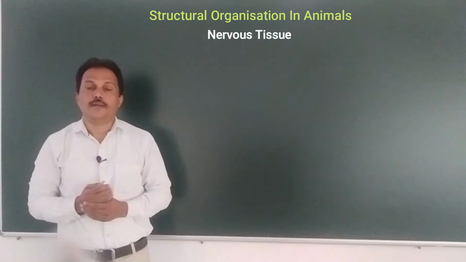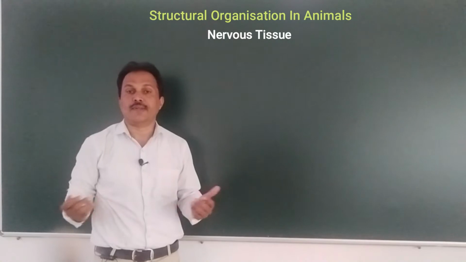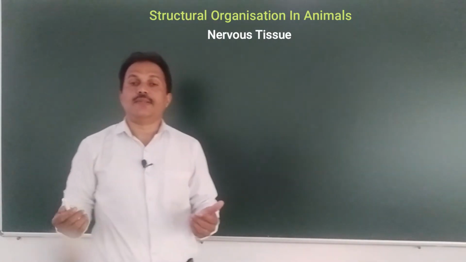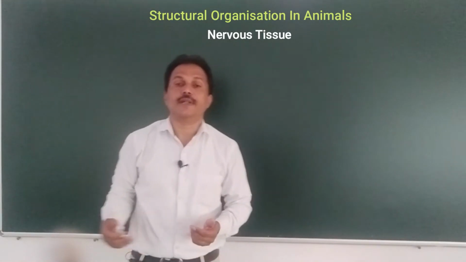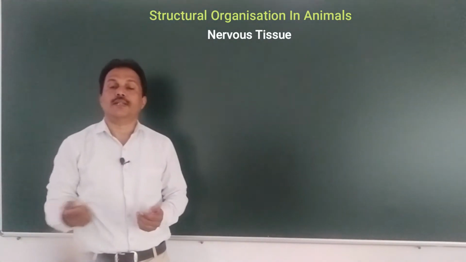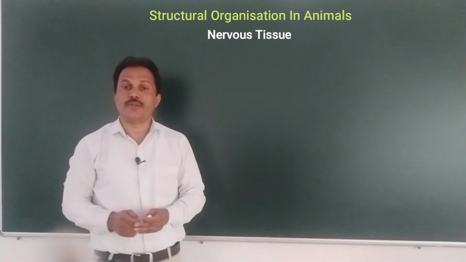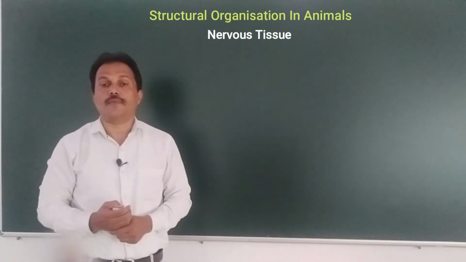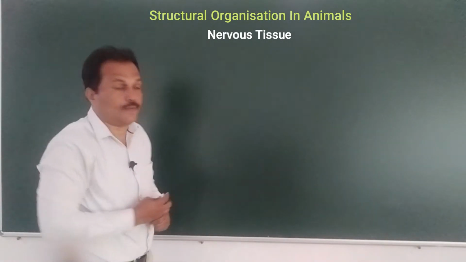Again I repeat, what is nervous tissue? Nervous tissue is the tissue which makes the nervous system, which makes the brain, the spinal cord, the peripheral nerves. That is known as nervous tissue. And when we talk about the nervous tissue, it is made up mainly of two types of cells.